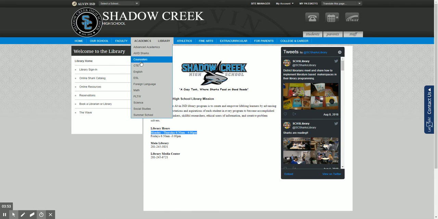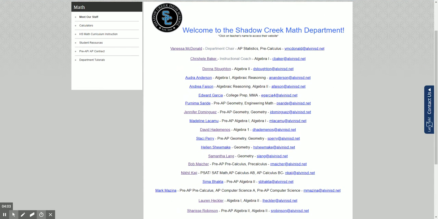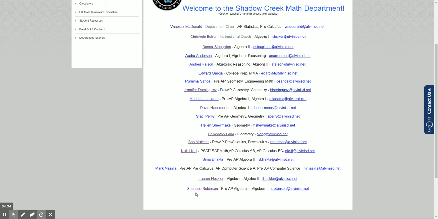Heading back to the academics tab here, you can check out the various departments. We're going to click on math here. You can see everybody that's in our math department. Okay, you can see the department tutorial schedule. So if you're not able to make it to my tutorials, you could maybe find Mrs. Baker and ask her if you can go to her tutorials. Okay, and then everybody's got a page with some information on it.